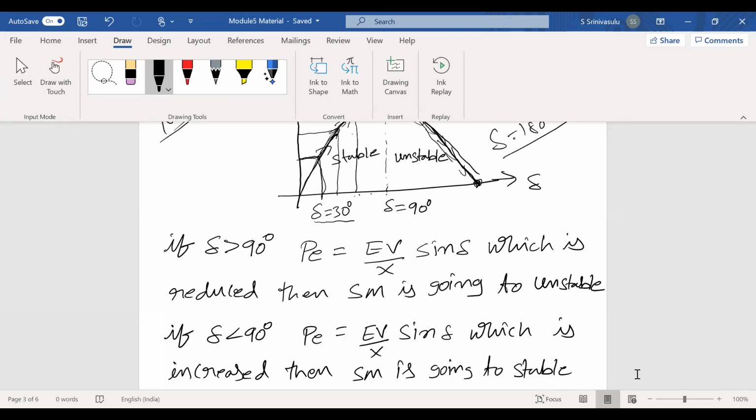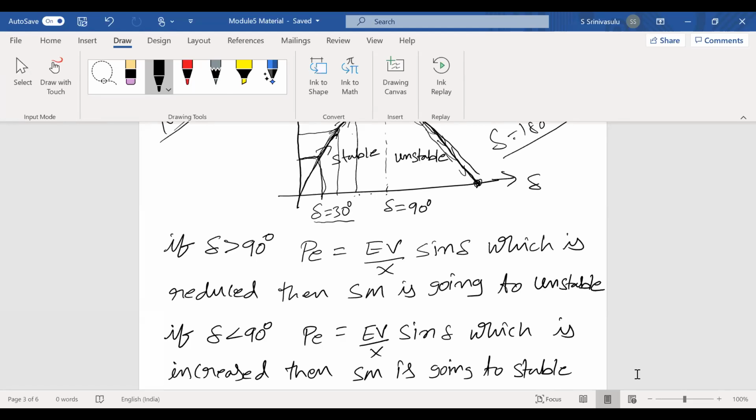Sir, why is it possible only at synchronous speed? Why is it not possible at other speeds? There should be some magnetic locking between the stator field and rotor field. Only then will some energy transfer take place. If the synchronous machine runs below or above synchronous speed, what happens? The magnetic locking will disappear, so there is no energy transfer between the rotor and stator, whether you think of it as a motor or generator.